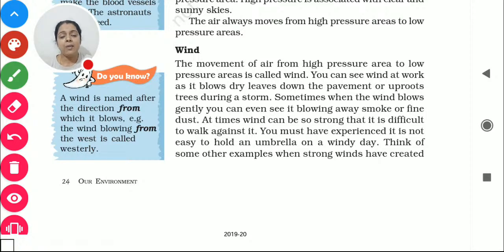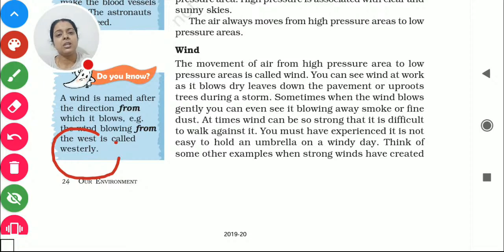Now, I want to tell you about the two kinds of winds which are blowing. The wind which is blowing from the west is called westerly, and the wind which is blowing from the east is known as easterly. The next page which I'm going to share with you is basically talking about the westerly and easterly wind. Westerly means wind blowing from the west side, and easterly means wind blowing from the east side, right?